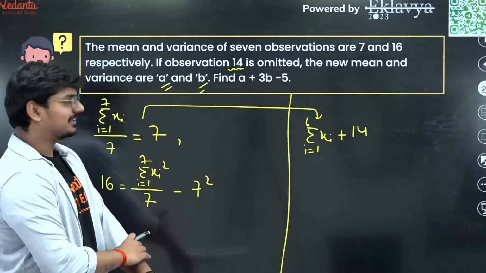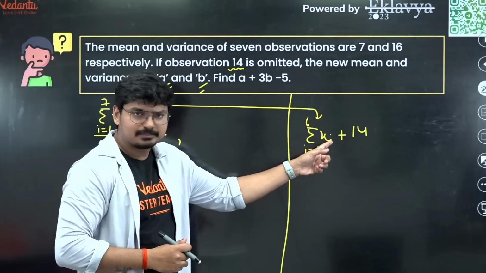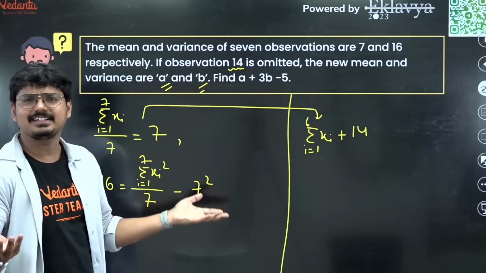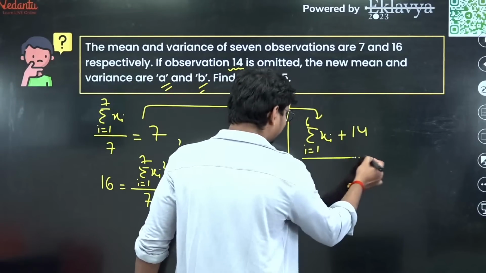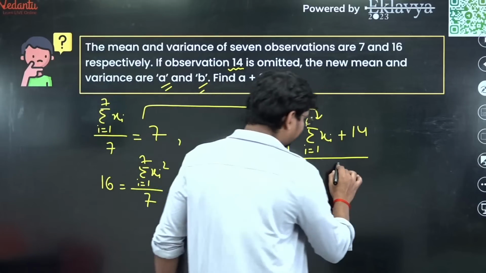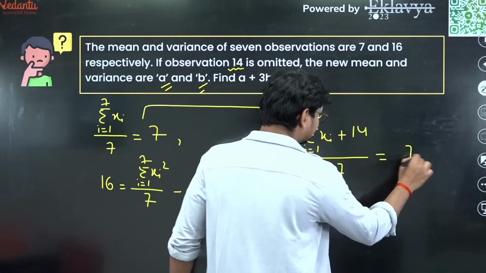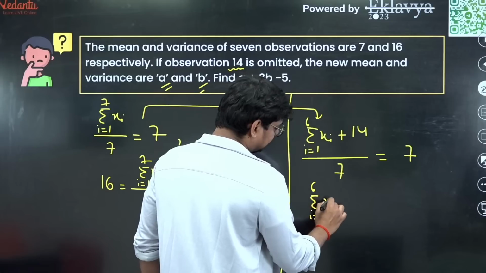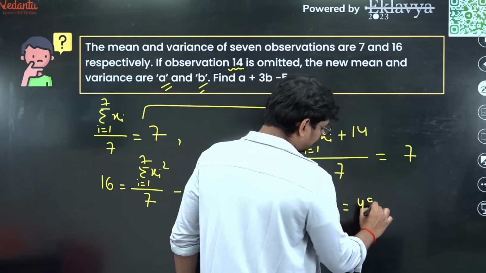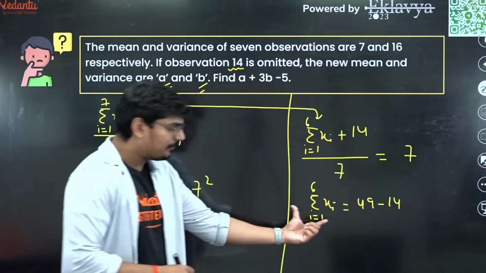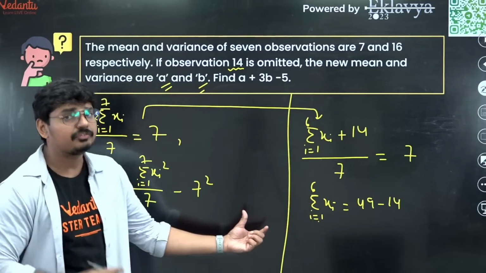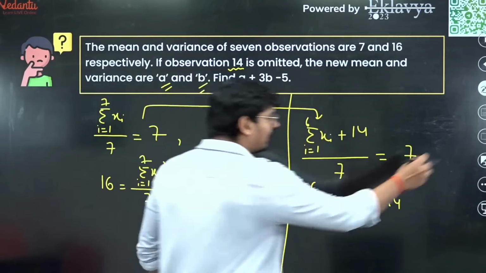Instead of writing it this way, I'm writing the sum of 6 observations plus the 7th observation, which is going to be 14, whole divided by 7, and that is going to be 7. So from here, guys, summation i running from 1 to 6 xi would be 7 sevens are 49 minus 14. So you end up getting the sum of 6 observations.